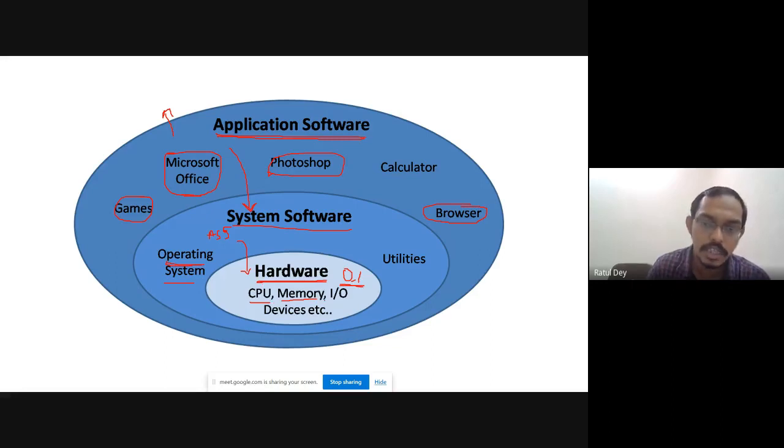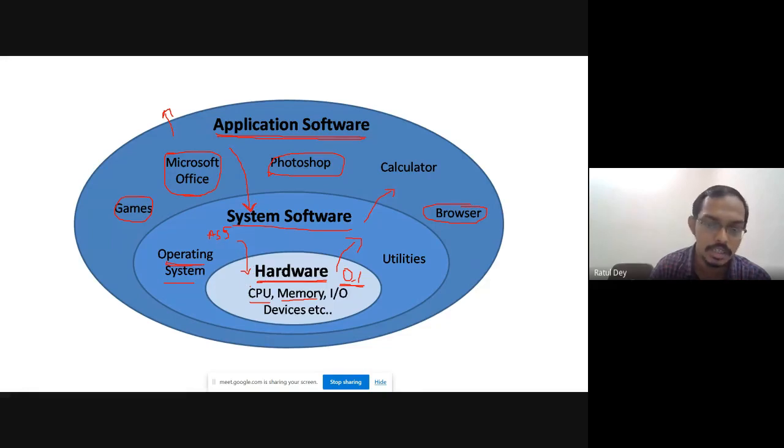So at this level the actual operation is done, and this actual operation is converted again and goes back to the system software, and again to the application software, and we can check the difference. When we write something, that means the instruction comes from the application software to the system software, and again from the system software to the hardware level, that means the machine level language.